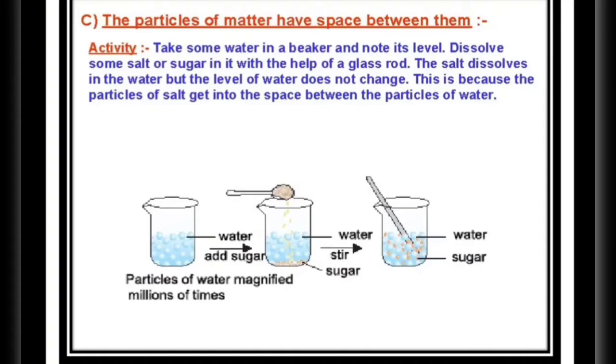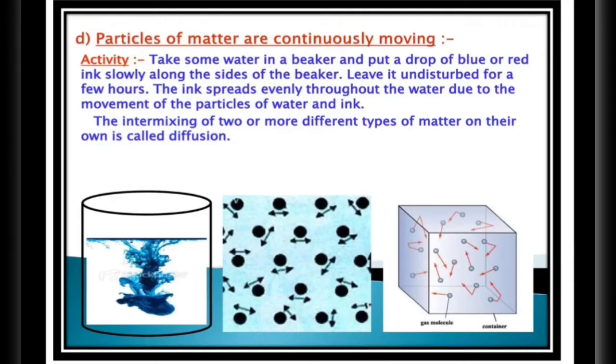And the particles in water are not tightly packed, they are somewhat loose, so they might have some spaces between them. We see different particles in nature, like solid particles and liquid particles. But because of their binding capacity, we can say that they have space between them. Some have a large space and some particles have a small space. I hope this activity will also be clear to you all.